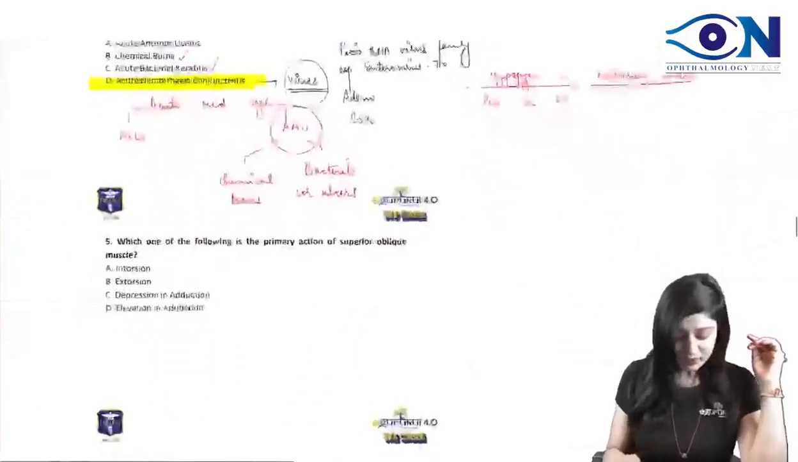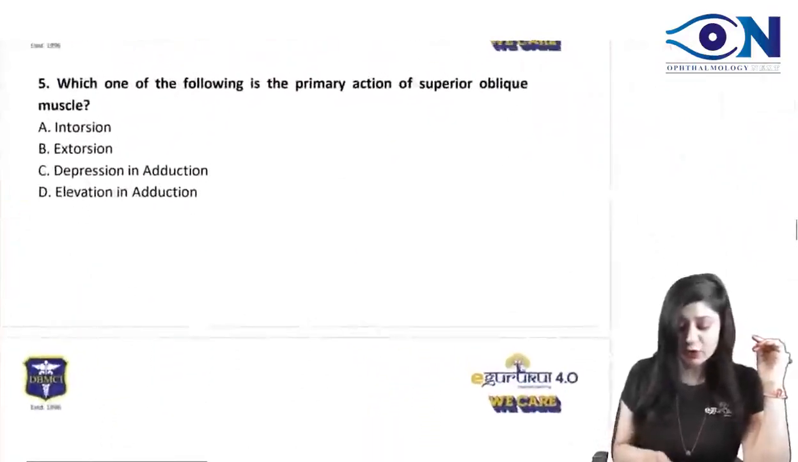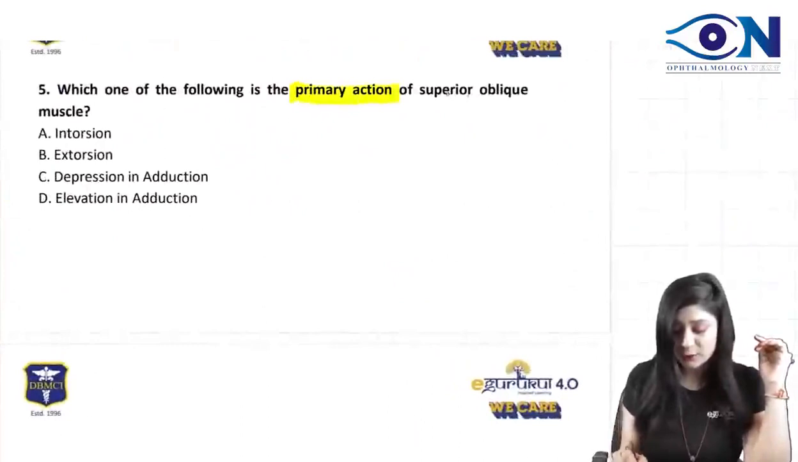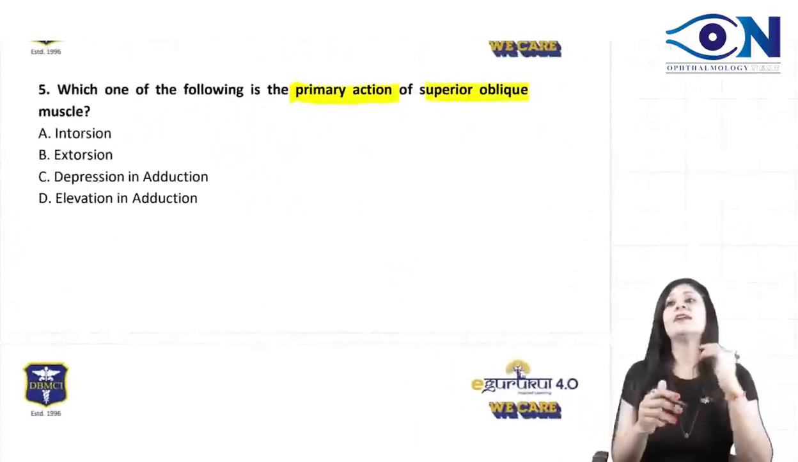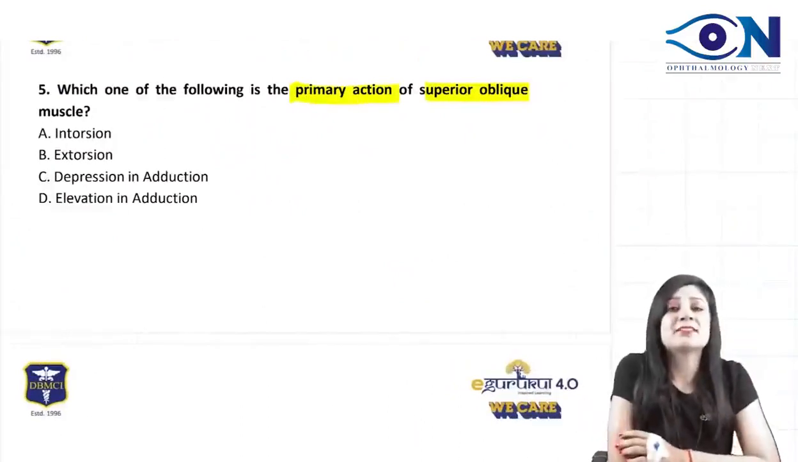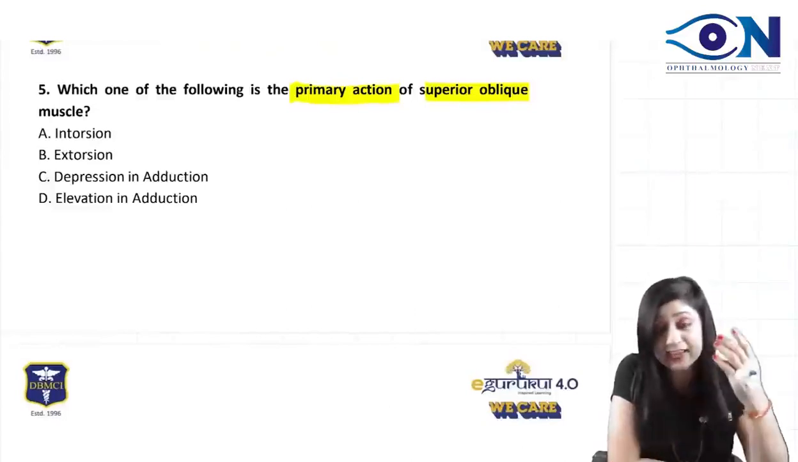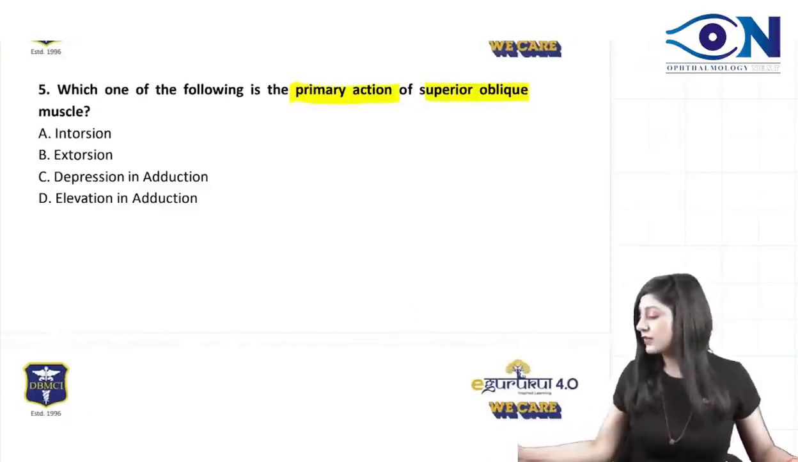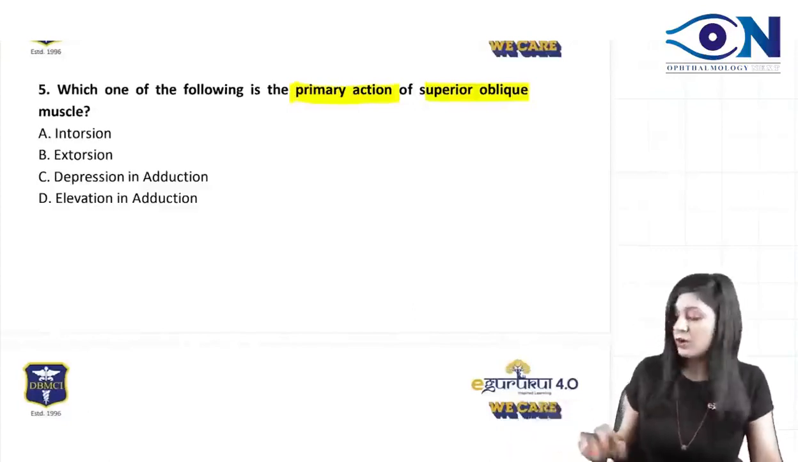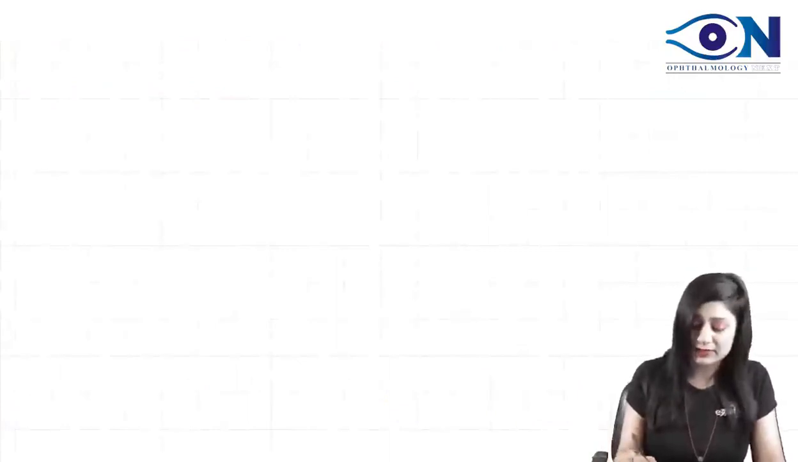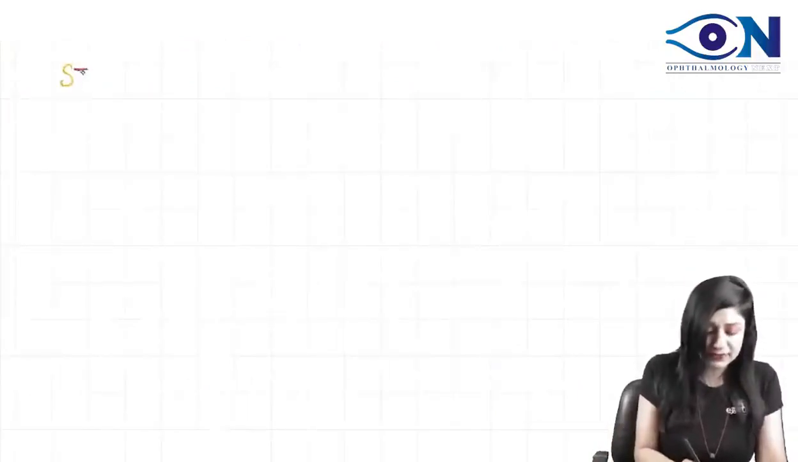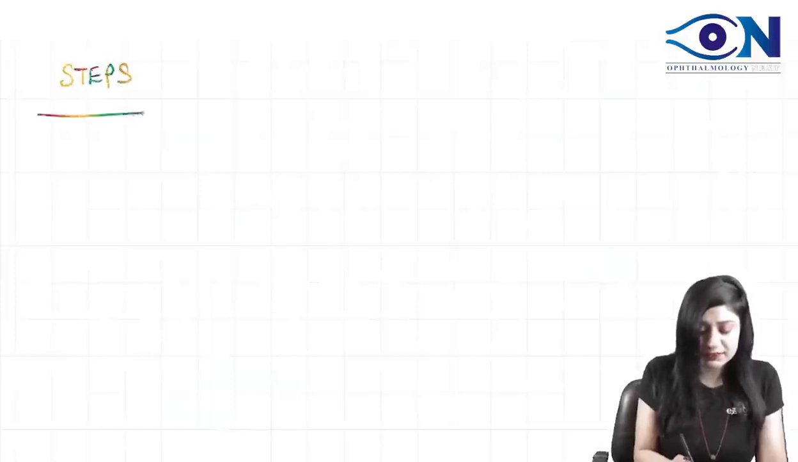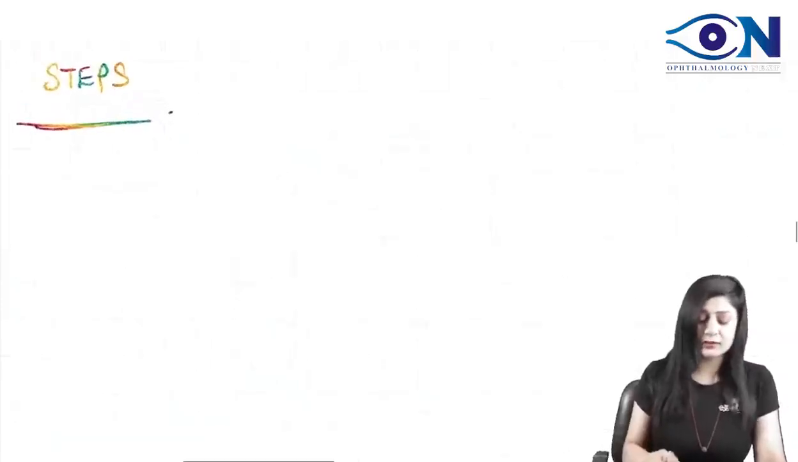Okay. All right. Coming to the next, which of the following is the primary action of superior oblique? Now this was again very important because always in my classes when we talk about the actions of the extraocular muscles, we take the example of superior oblique, and they had given that question on superior oblique. So let us learn this flow chart, how to find out the actions of the extraocular muscles. We have simple steps.